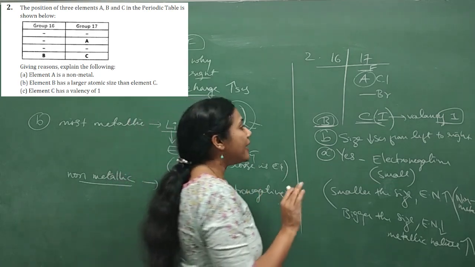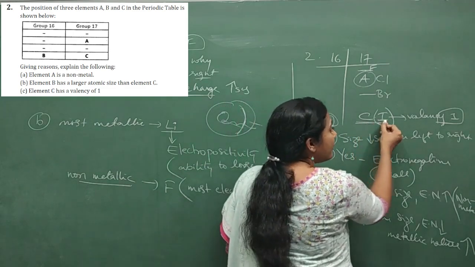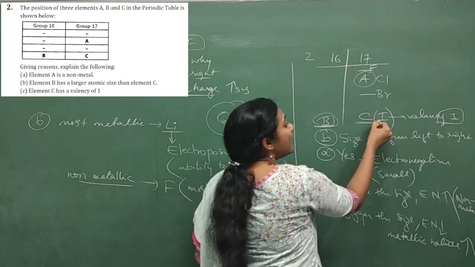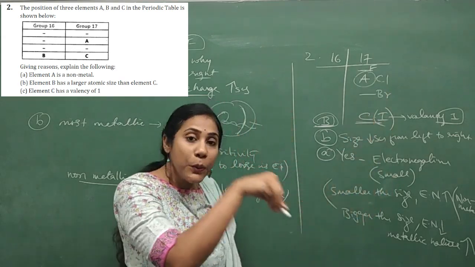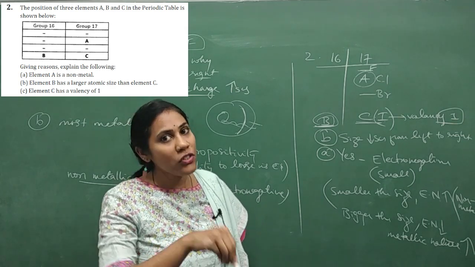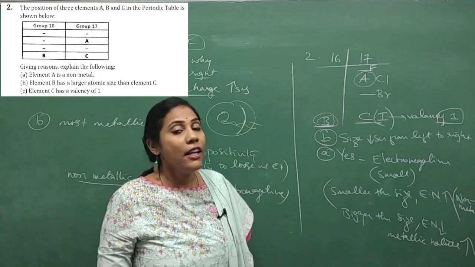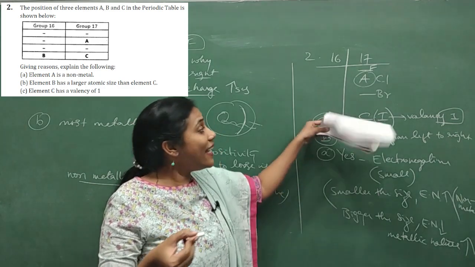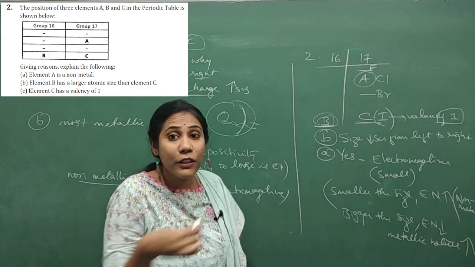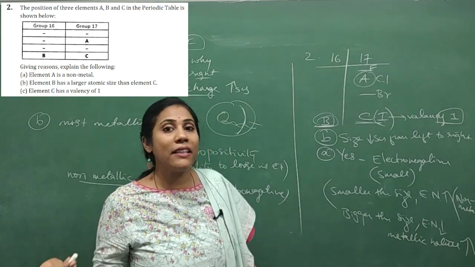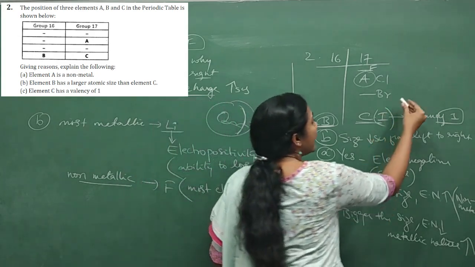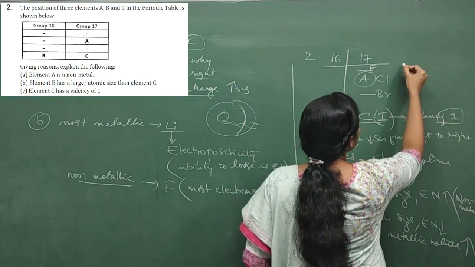Okay, so they are telling our element iodine has a valency 1. Why? Because these elements have the ability to take 1 electron during a chemical reaction. Number of electrons lost or number of electrons gained is valency. So how many electrons will these elements gain? They have gaining ability, because they are all electronegative. They take electrons from others. So how many electrons will they take from others? Just 1 electron. Okay.